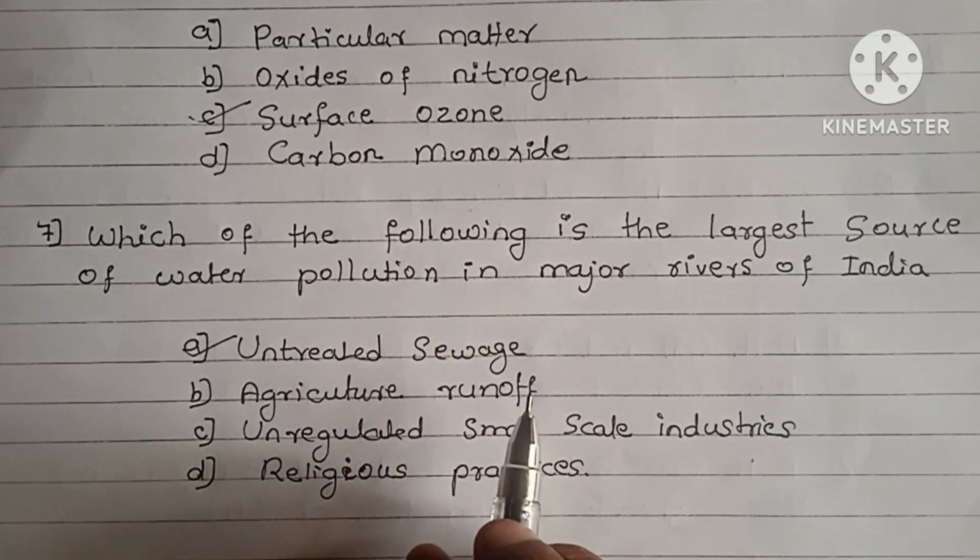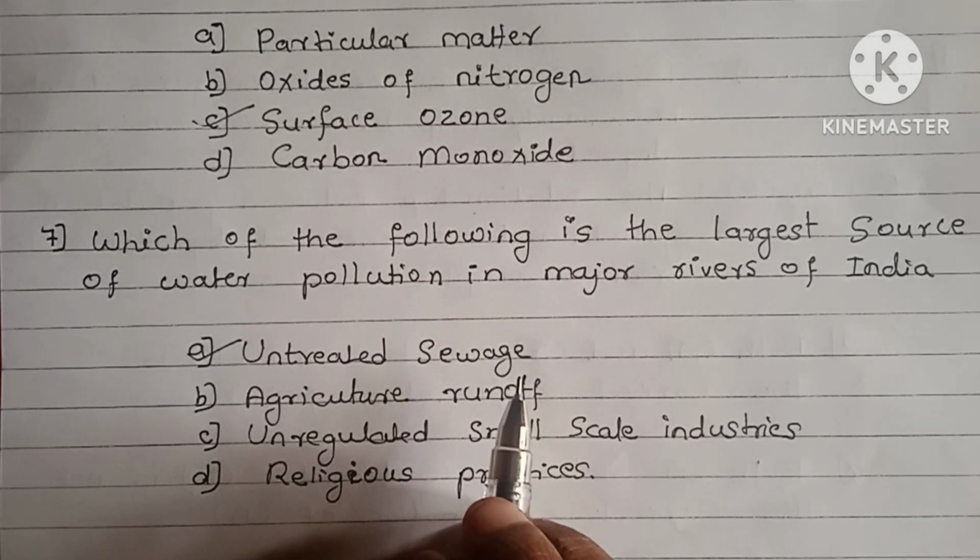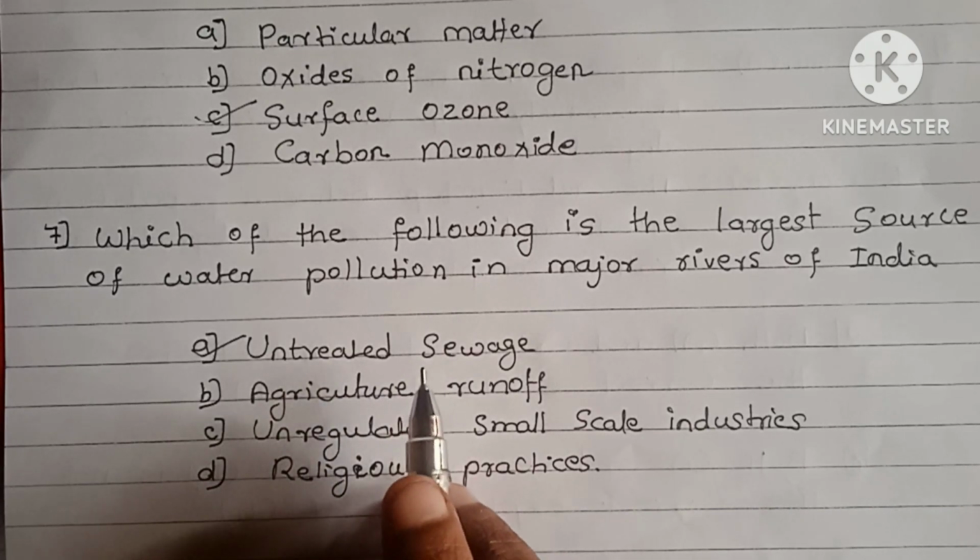The Indian sewage system is linked to the rivers via canals. Most of the sewage is directly dumped into the rivers through drains without any treatment. So it causes water pollution. So the largest source of water pollution in rivers of India is untreated sewage.